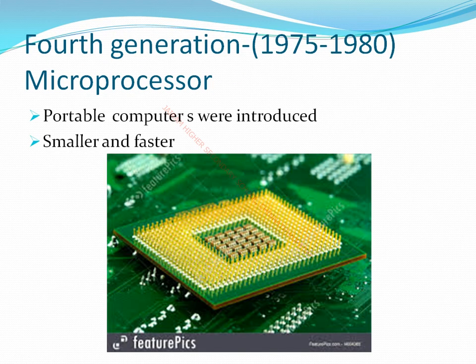Next, fourth generation computers were developed between 1975 and 1980. Microprocessors were used, and in this generation many portable computers were introduced. What is meant by portable? The microprocessor gave birth to microcomputers like laptops, personal computers, desktops and workstations. Those computers were introduced in this generation. They were smaller and faster than the first three generations. In this picture you can see a silicon chip, and around the silicon chip it contains a lot of circuits.